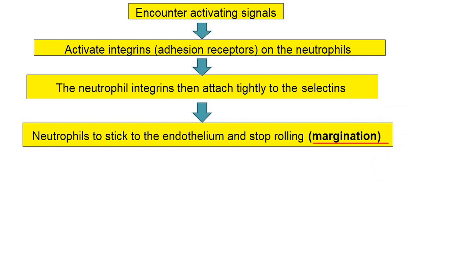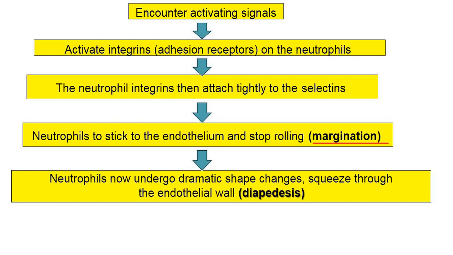The next term is diapedesis. After the neutrophil marginates, it will undergo a dramatic change in shape. It will squeeze through the endothelial wall. This squeezing of the neutrophil through the endothelial wall is called diapedesis.